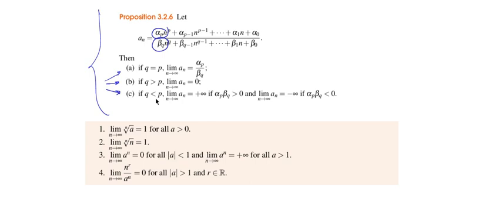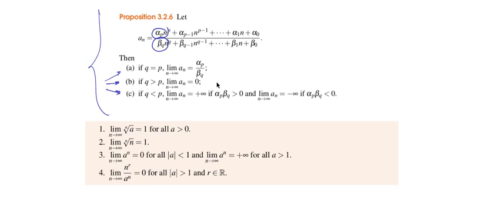And then finally, if q is smaller than p, then you have a positive power of n in the numerator, and we know that that is going to go to plus infinity if the coefficient is positive. Okay, so if alpha p over b sub q is greater than 0, so this coefficient is positive, then the sequence will go to infinity, and if the coefficient is negative, this will go to minus infinity. Okay? So it's the same proof, the same tricks that we have done for the previous exercise.